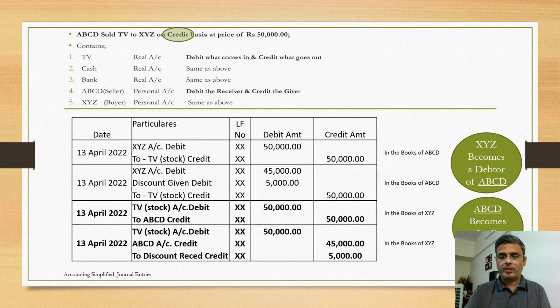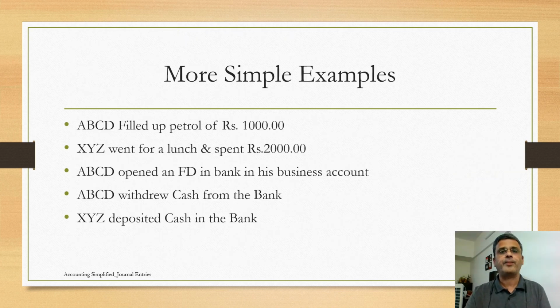Understood? Now let's take some other simple examples. This is a case study for you. Please try to prepare the entries in your mind for all these scenarios. ABCD filled up petrol of 1000 rupees. XYZ went to a lunch and spent 2000 rupees. ABCD opened an FD in his bank from his business account. ABCD withdrew cash from the bank, and XYZ deposited cash in the bank. Are you ready with your answers?